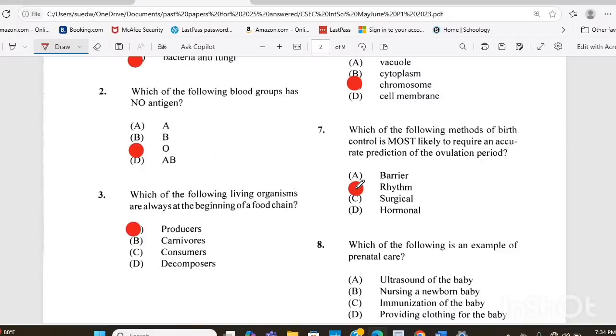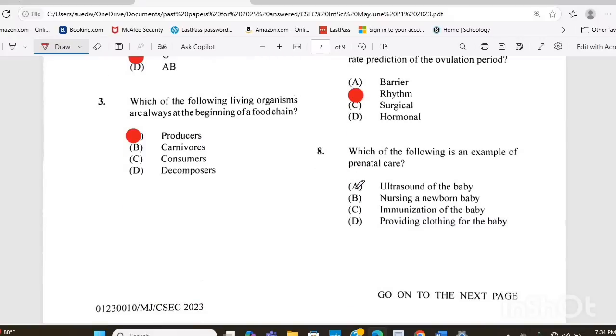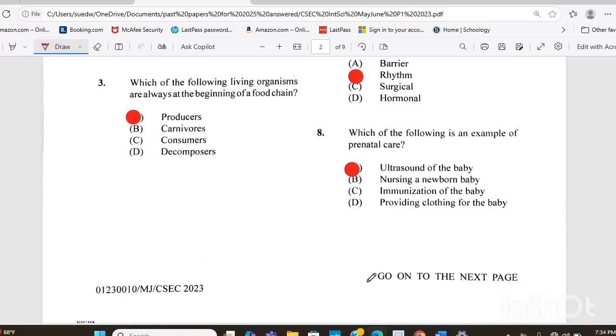Question 8. Which of the following is an example of prenatal care? Is it A, ultrasound of the baby, B, nursing a newborn, C, immunization of the baby, or D, providing clothing for the baby? Prenatal, if you said A, ultrasound of the baby, you are correct.